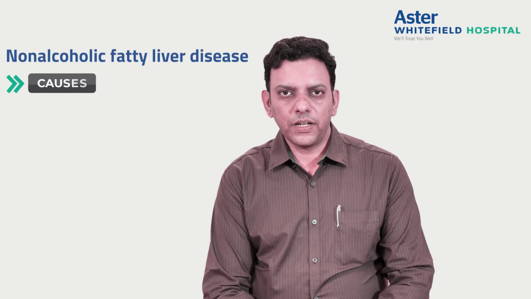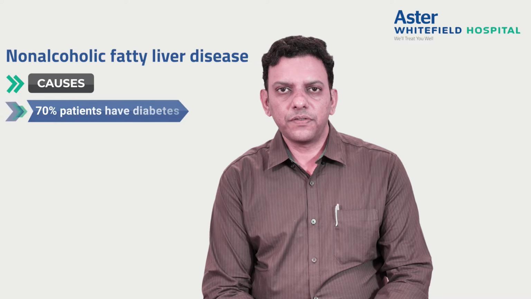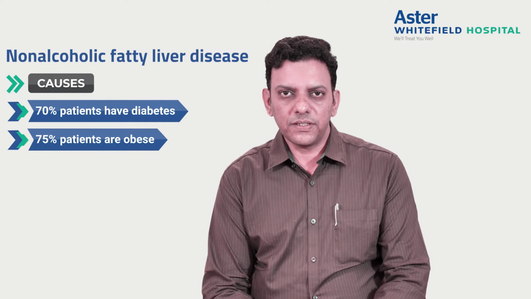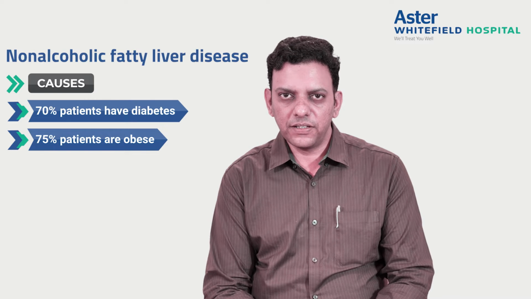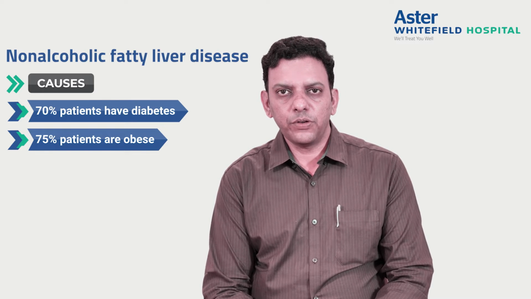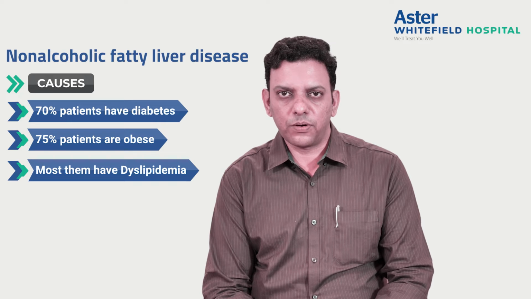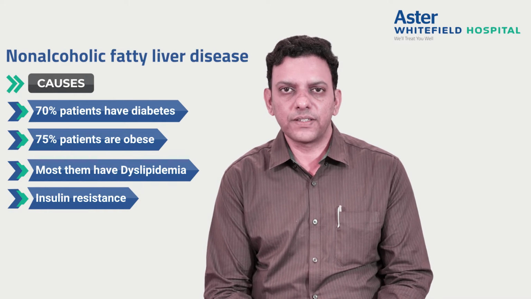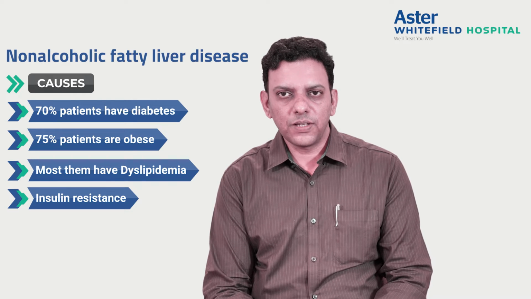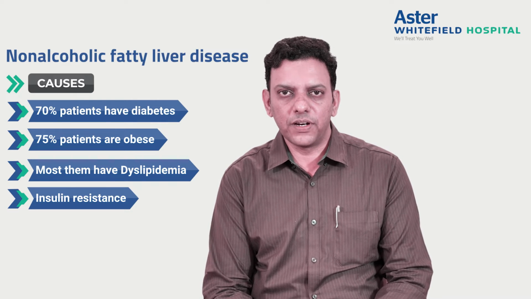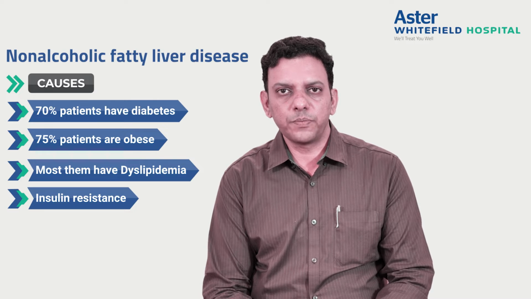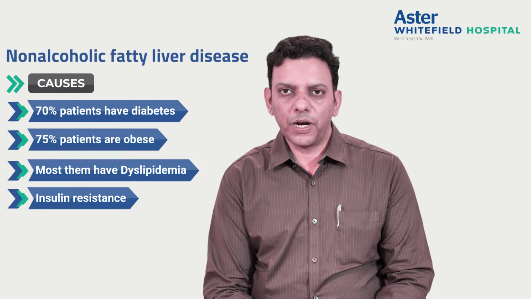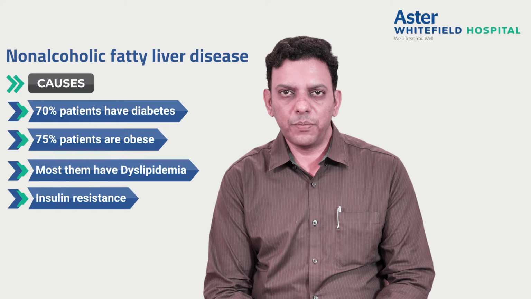Discussing the causes of fatty liver, 70% of patients with non-alcoholic fatty liver disease have diabetes. 75% of them are obese, that is their weight is above the normal expected range. 20 to 80% have dyslipidemia, that is bad cholesterol. And insulin resistance, that is body produces insulin but the cells are not sensitive to the insulin that is produced, is also commonly found. All these together are called metabolic diseases, metabolic syndrome. This also increases the risk for blood pressure, heart disease, and mortality will be more.